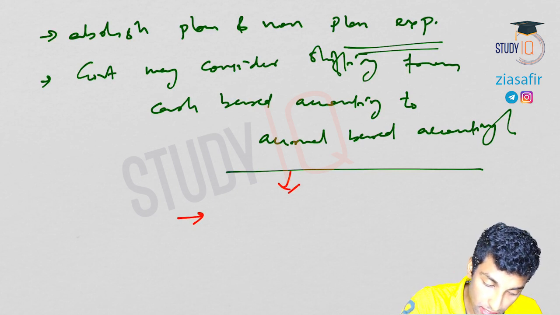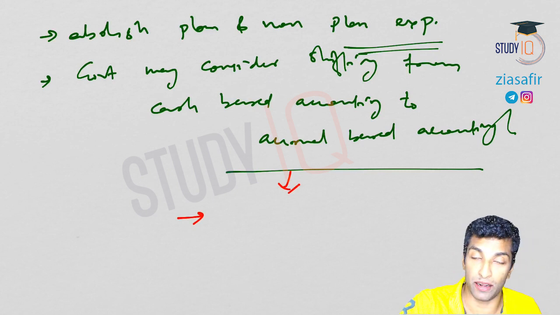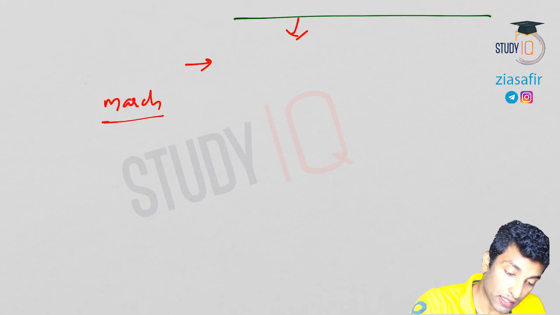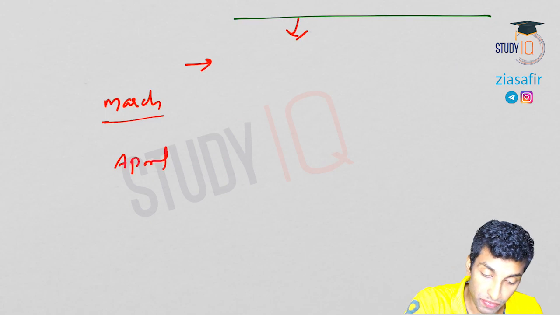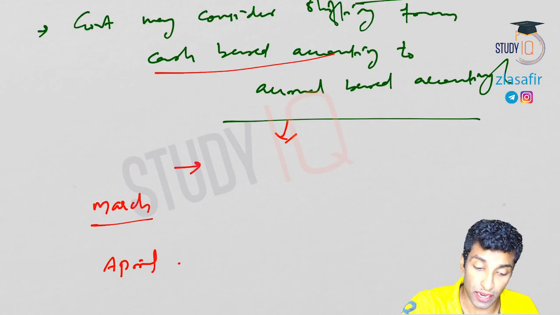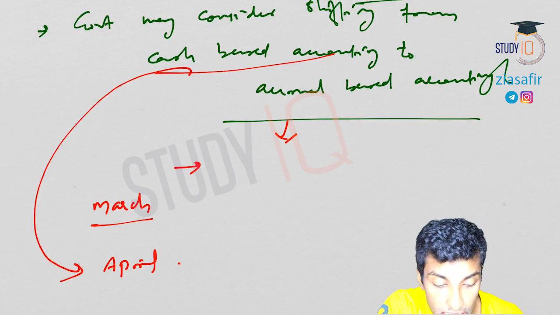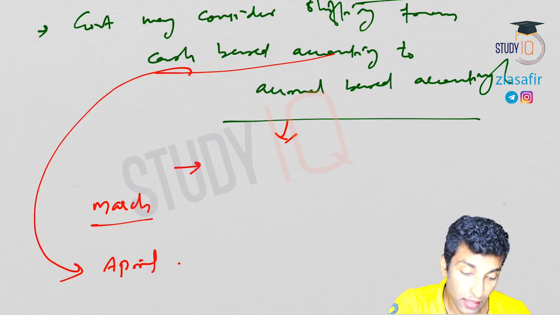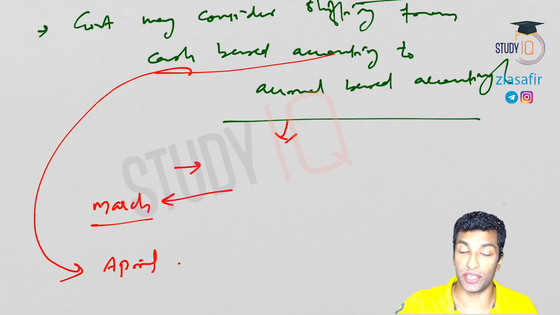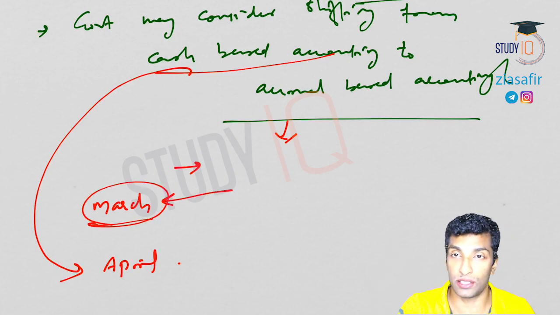Here the transactions are recorded when they happen rather than when the payment is made. See, let's suppose this transaction is in March, and the payment is actually made in April. So if you go for this cash based accounting, what will happen? This payment which is made in April will come in the next year budget, not in this year.